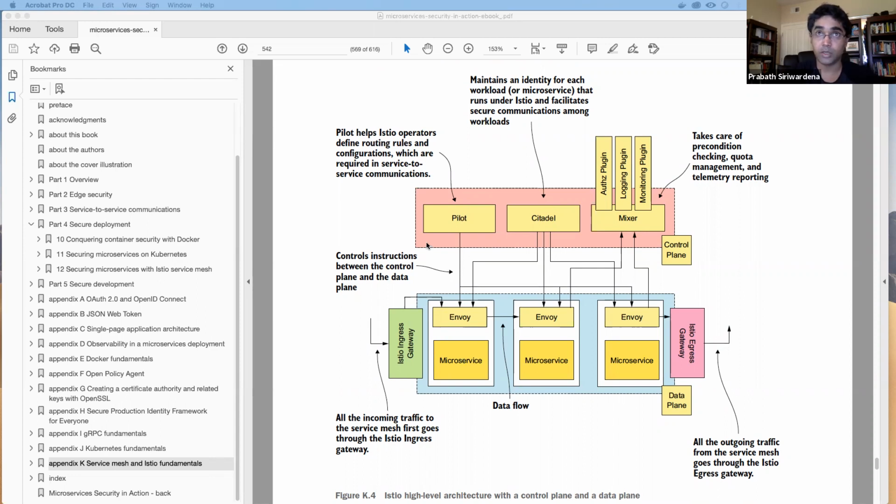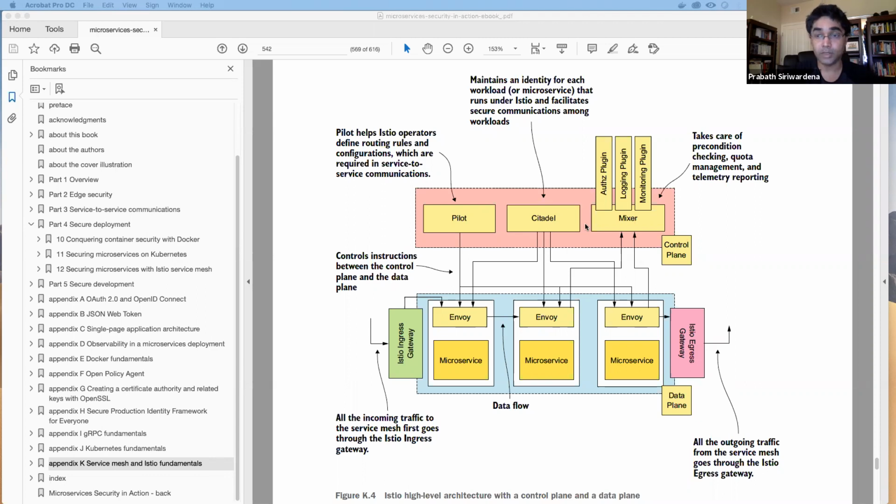The 4th one is not shown here. The pilot, citadel, and mixer. So pilot takes care of defining routing rules and configurations and pushing them to the data plane, or to the Envoy service proxy running in the data plane. Then Citadel takes care of managing the workload identities, creating certificates and provisioning certificates to the Envoy service proxies, and it makes sure the certificates are properly and timely rotated.